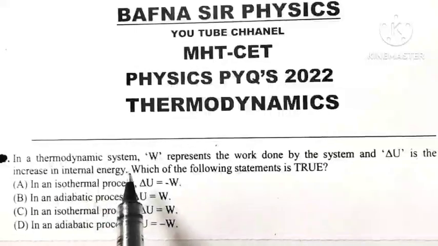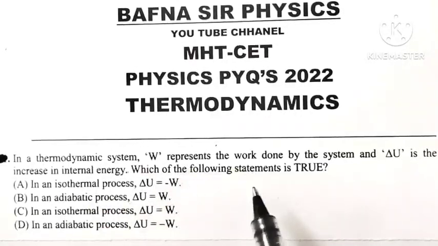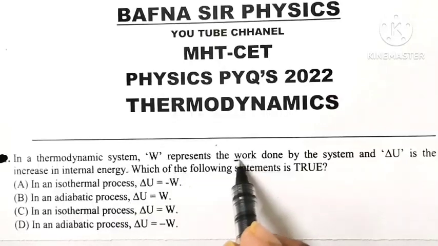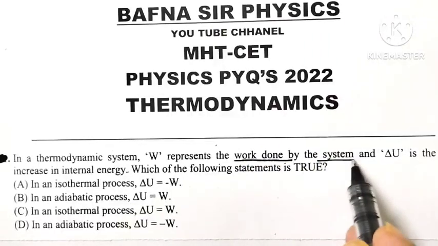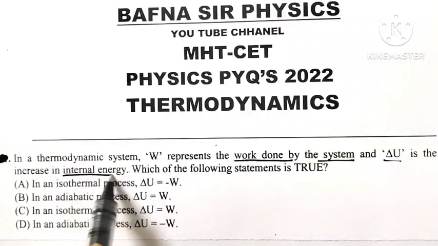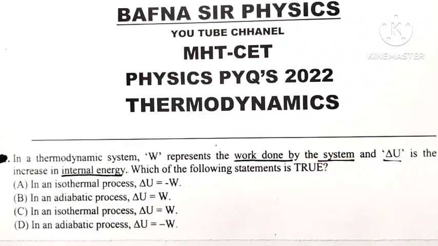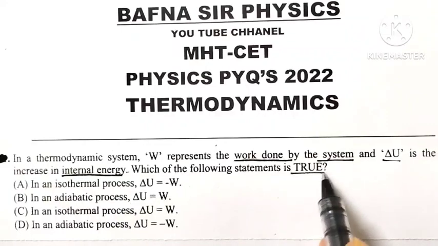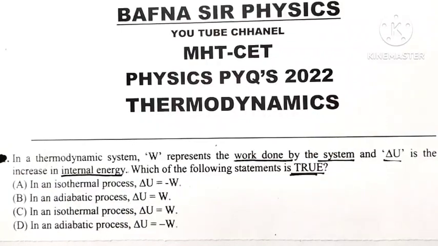In a thermodynamic system, W represents work done by the system, and delta U is the increase in internal energy. Then which of the following statements is true?